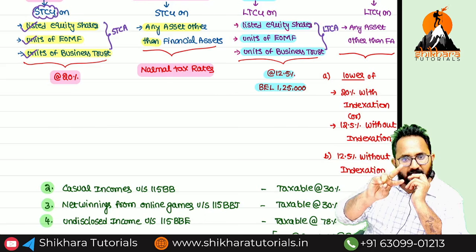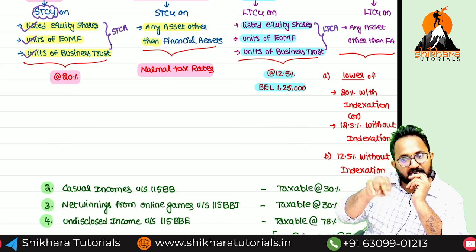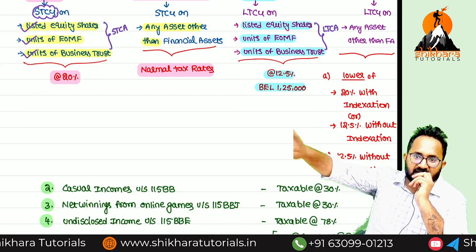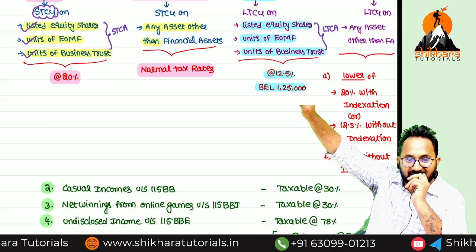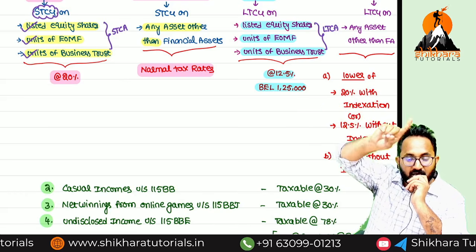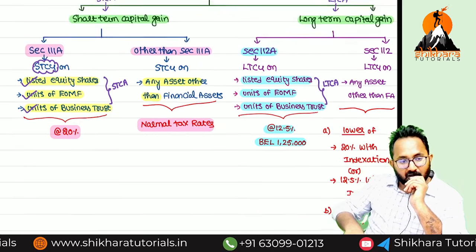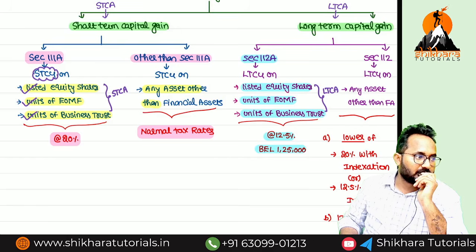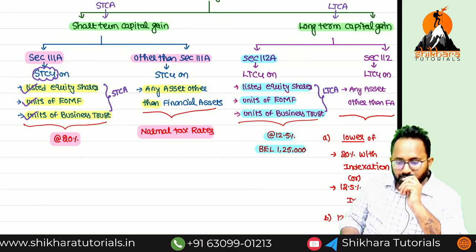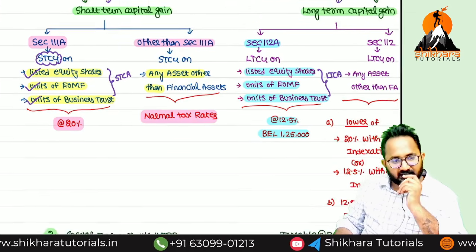Short term capital gain, 2 sections, 111A and other than 111A. Many students are thinking that, sir, entire capital gain is taxable at a special tax rate. The statement is false. Why? One type of capital gain is taxable at what, ma? Normal tax rate. What is that? Short term capital gain other than 111A is taxable at a normal tax rate. Understood?